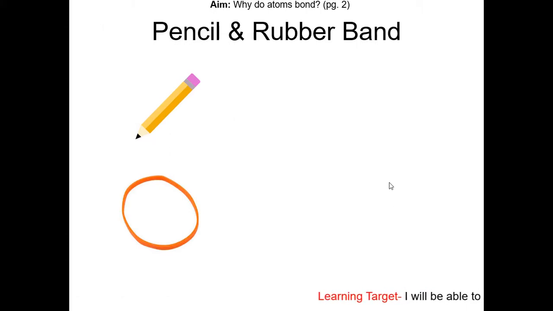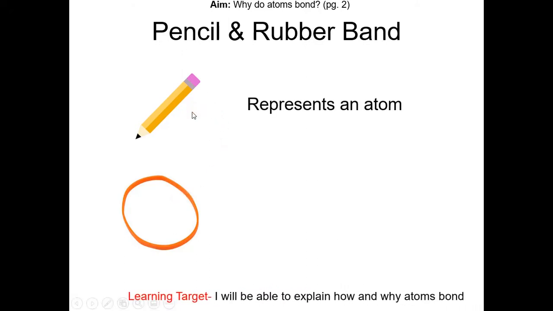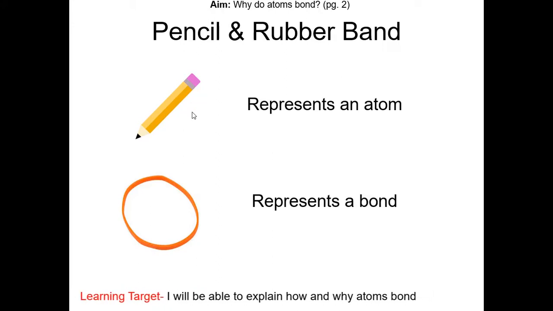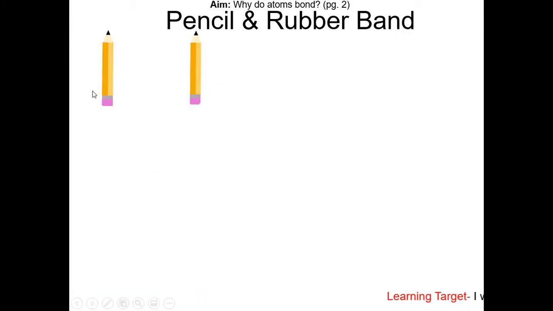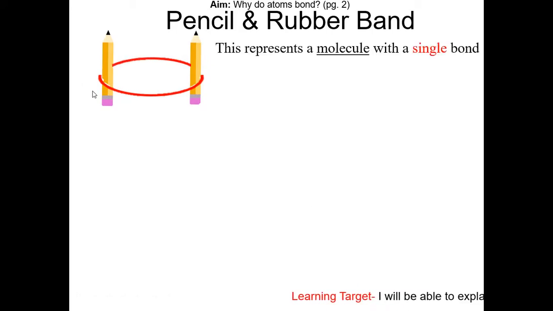Now we are going to do a simulation, so get 2 pencils and a rubber band. Once you've done it, resume this video. So a pencil represents an atom, and the rubber band represents a bond. So here are 2 pencils. I'm going to wrap them with a rubber band. This represents a molecule, in which the rubber band represents that single bond.